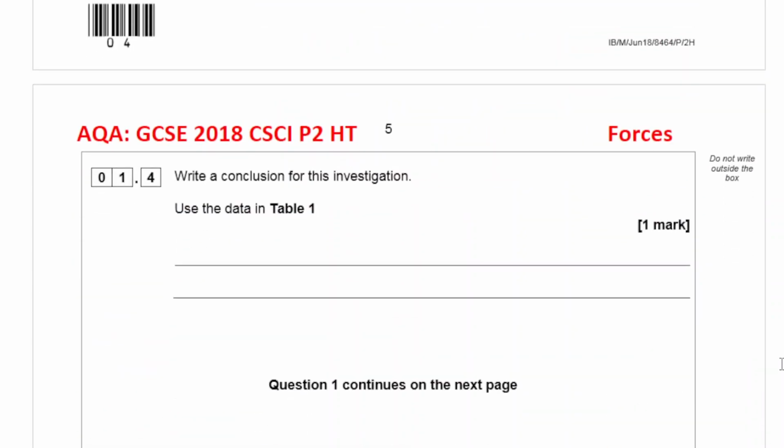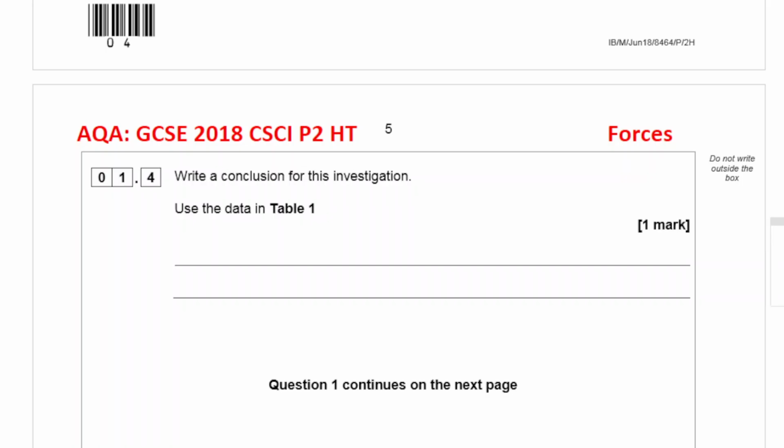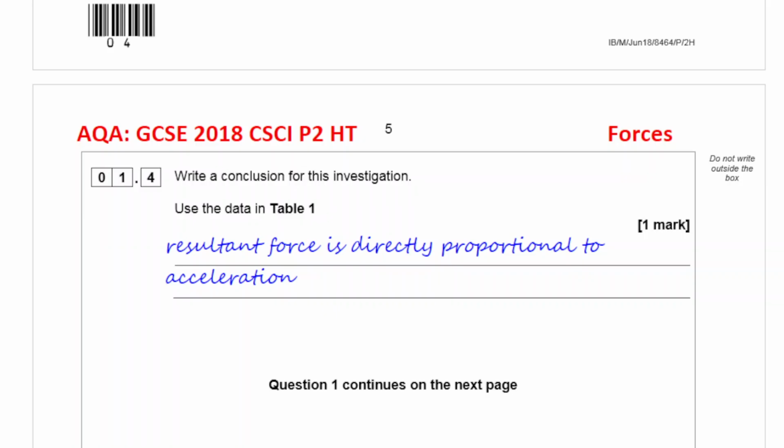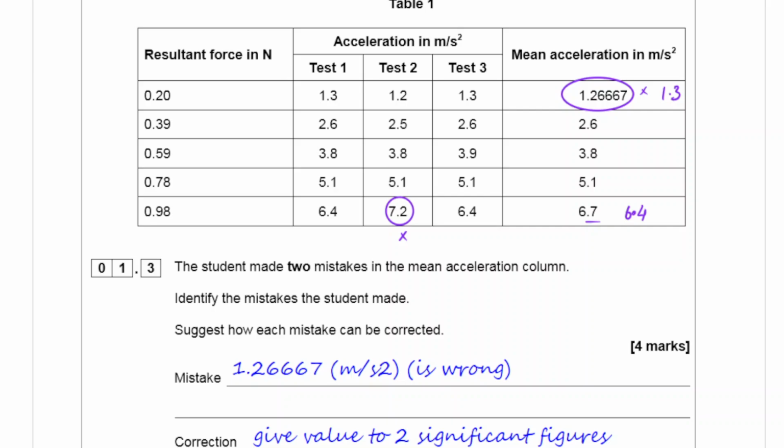Write a conclusion for this investigation. So the conclusion is, what happens when the resultant force increases from 0.2 to 0.98? The mean acceleration also increases. Right? Resultant force is directly proportional to the acceleration. So how do we know that it's directly proportional? When I increase it from 0.2 to 0.39, which is nearly doubling it, the mean acceleration is also doubling.